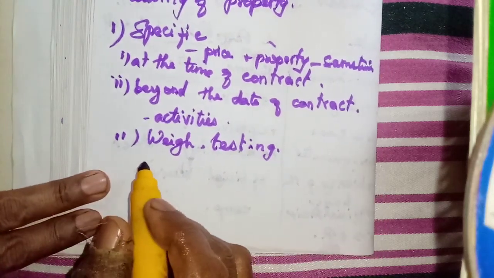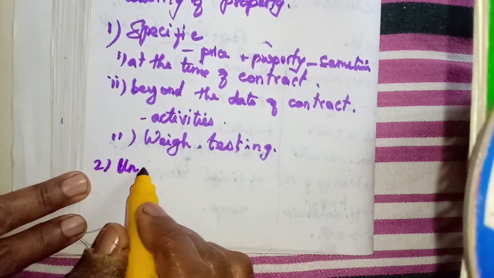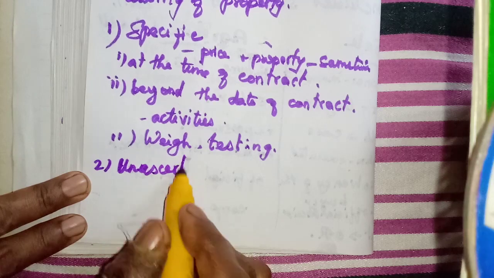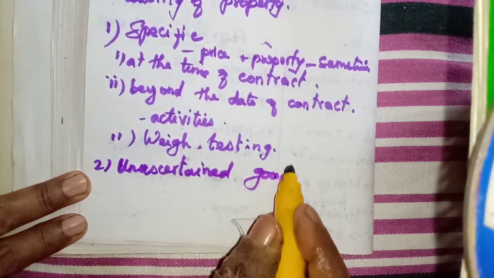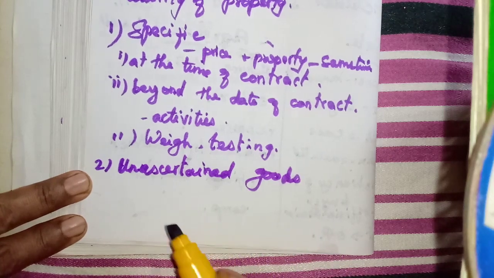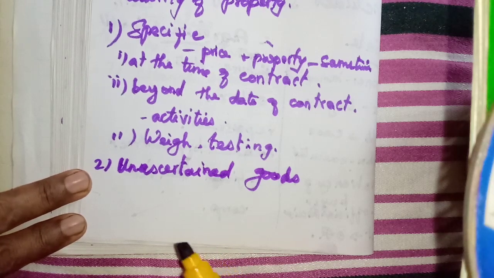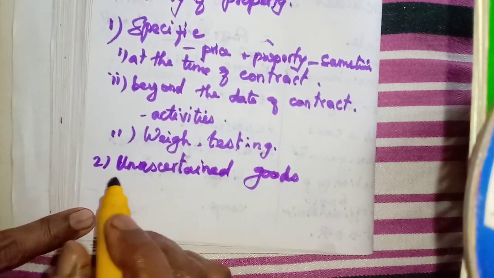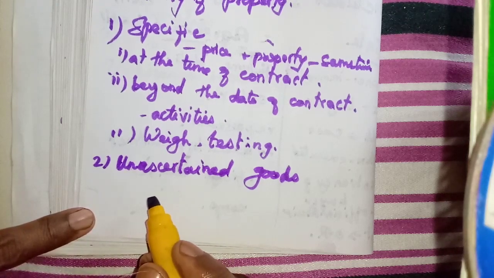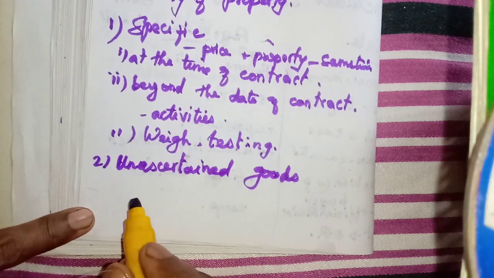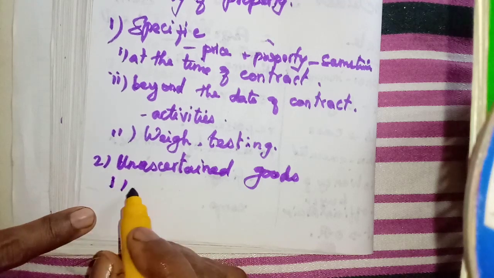Then unascertained goods. For the unascertained goods, when is the ownership transferred? Here we have not ascertained the goods, so we have not identified the particular product. The ownership will transfer only when the goods are ascertained.